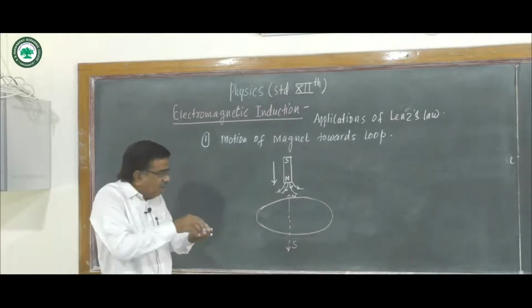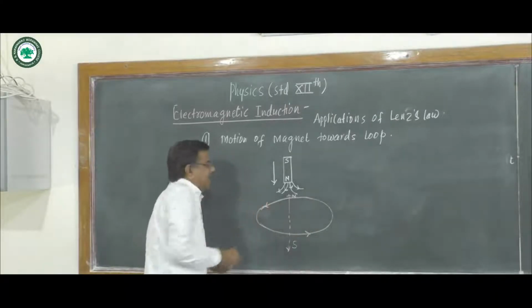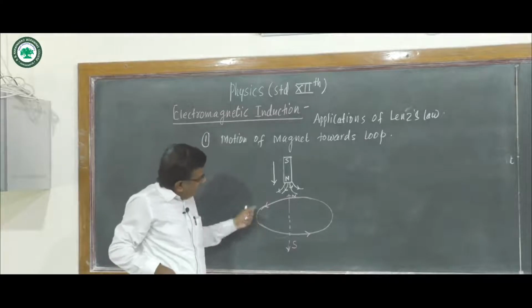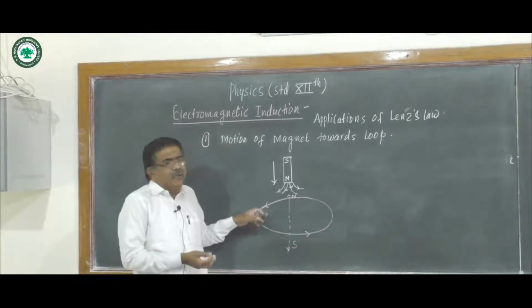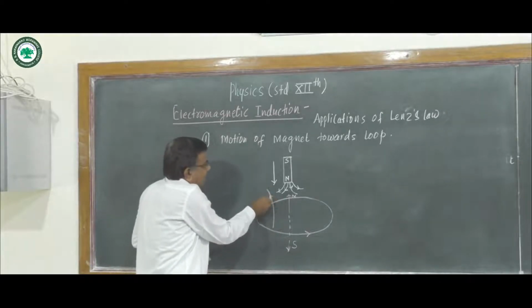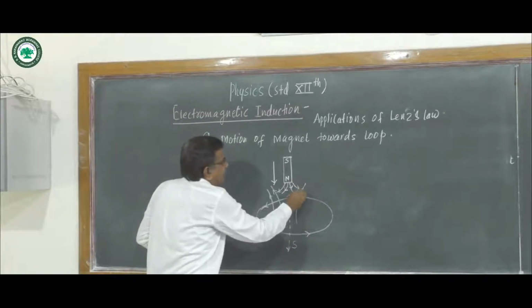So anti-clockwise current is induced here, and the magnetic field lines of this coil as a dipole are like this.